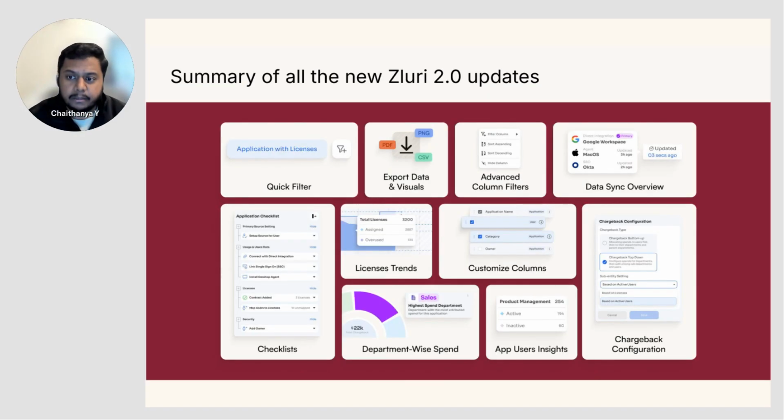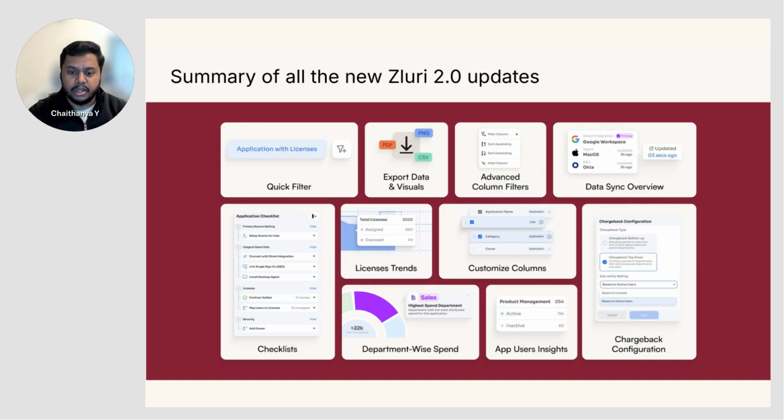And with that, the summary of these Zluri Week 2.0 updates before I jump into the demo is, hey, we have quick filters. We are able to build new checklists. And more importantly, we have a very, very clean customized UI that you'll be able to see this information with. And there are a lot of smaller items which I'll take you through as a part of our demo right now.